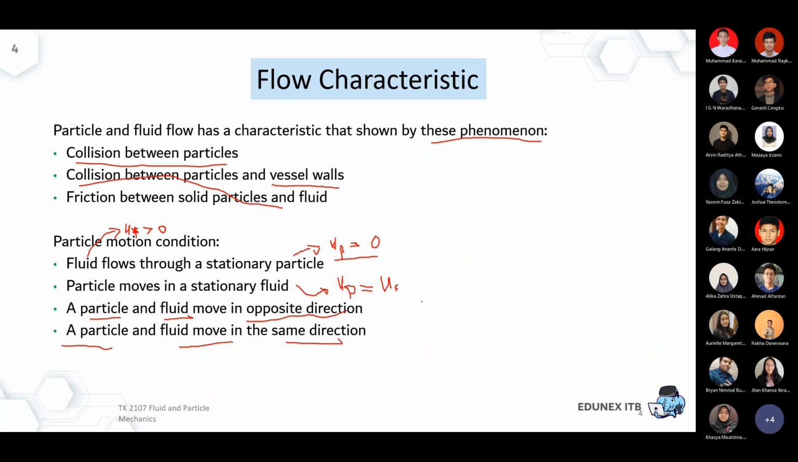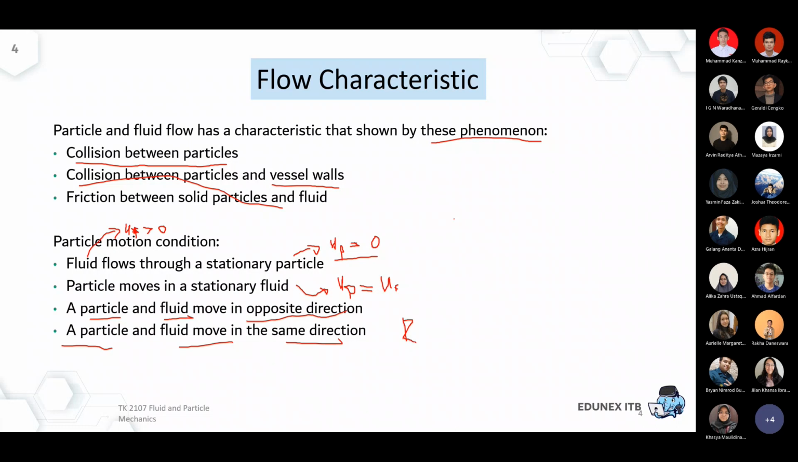So the key point here is we have to define how UF and UP interact. If you remember the Reynolds number in the previous chapter, we always referred to the Reynolds number as a function of the velocity of the fluid. We never talked about the velocity of the particle. So now the question is, which velocity should I use in this kind of Reynolds particle number? Later I will explain it.